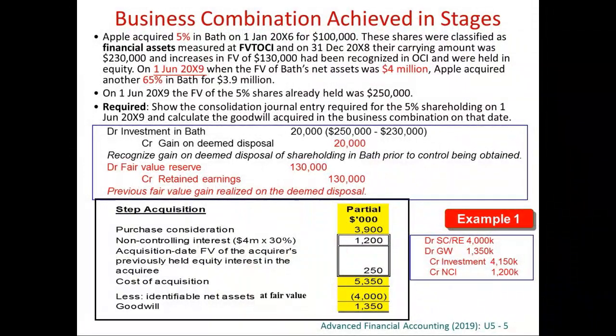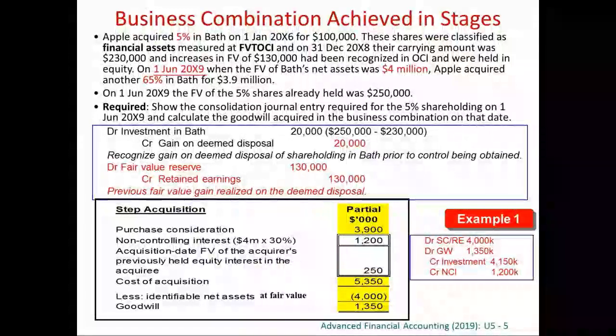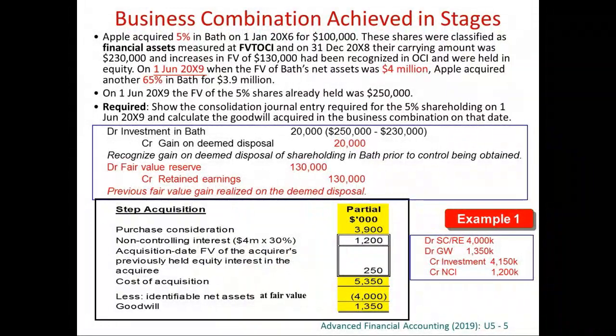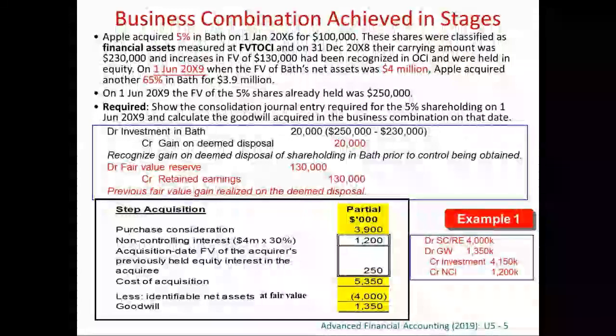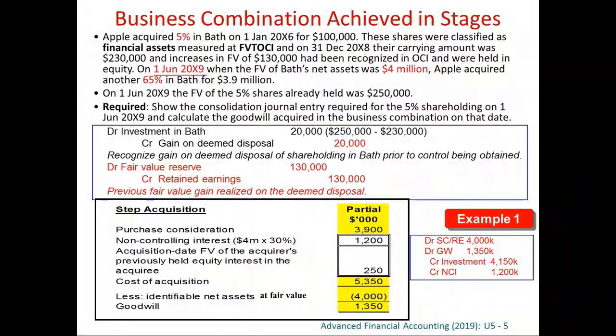This is what we are doing here. So basically, the accounting treatment is just like we dispose the 5%, and therefore this 5% should be measured at fair value at the day of disposal, and then all this 70% should be measured at fair value at the day of acquisition as well. It seems that we are disposing the 5%, and then we purchase 70% altogether at the day of acquisition.